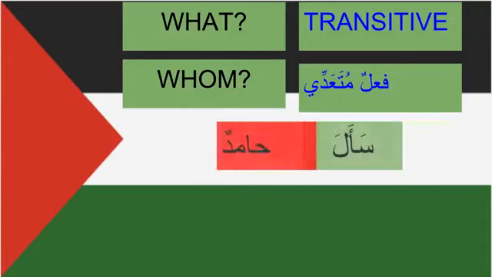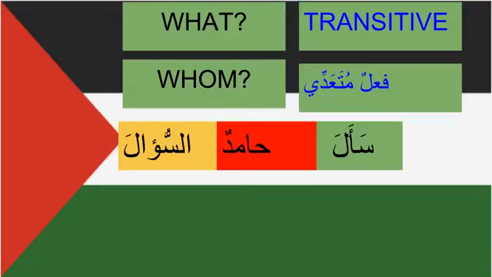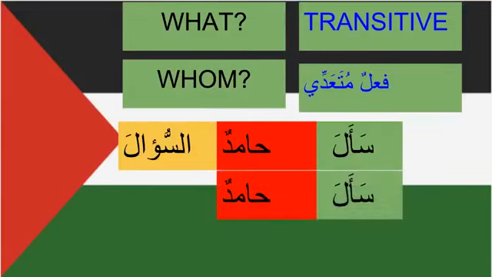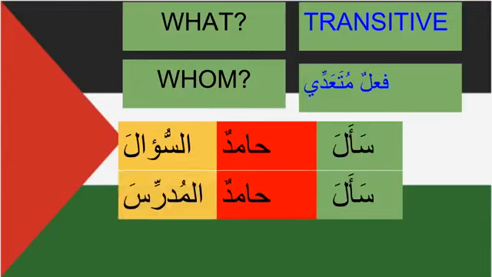For example, if we say sa'ala Hamidun, Hamid asked, we say Hamid asked what? So we can say as-su'ala. Hamid asked the question. If you say sa'ala Hamidun, again, Hamid asked, we say asked whom? Then we can bring an object. We say Hamid asked the teacher, al-mudarris.